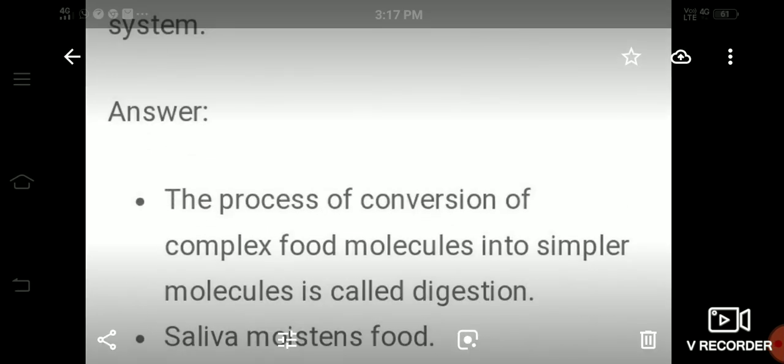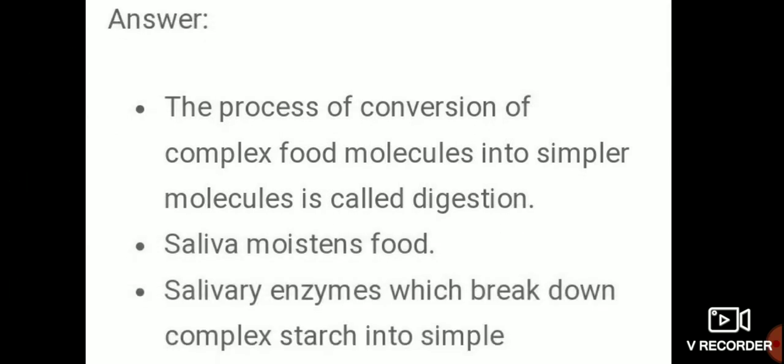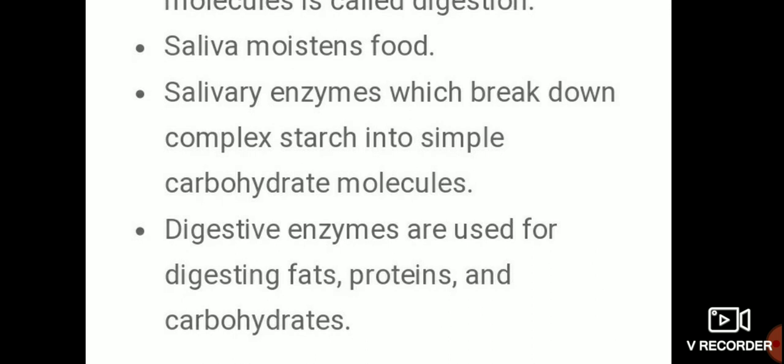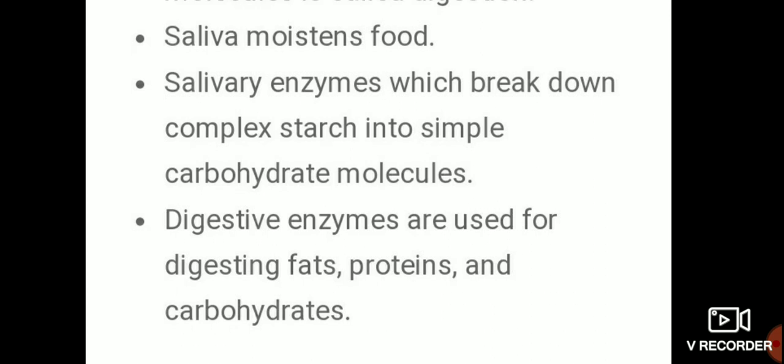You check your answer. The process of conversion of complex food molecules into simpler molecules is called digestion. Saliva moistens food. Then salivary enzymes which break down complex starch into simple carbohydrate molecules. Then digestive enzymes are used for digesting fats, proteins, and carbohydrates. Are you writing? Write fast, children.